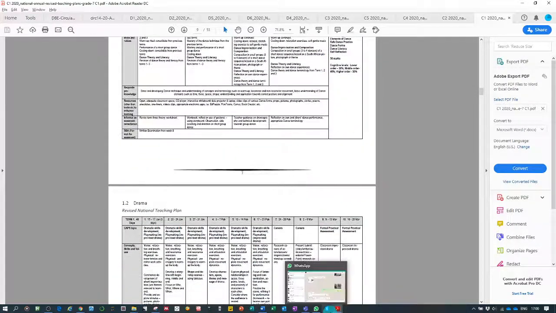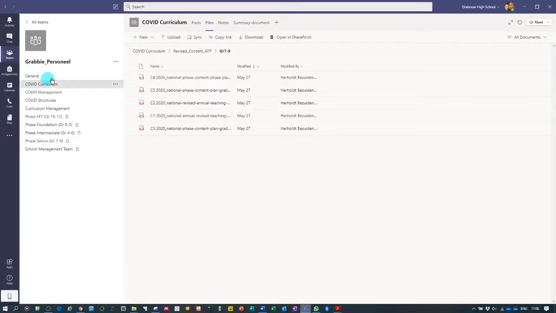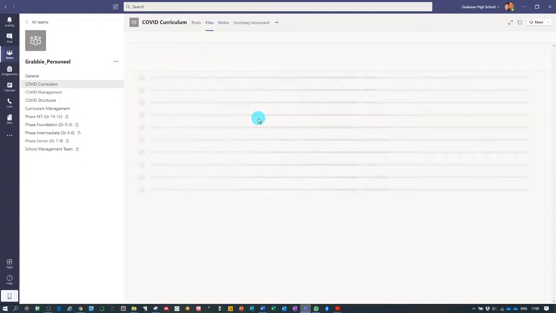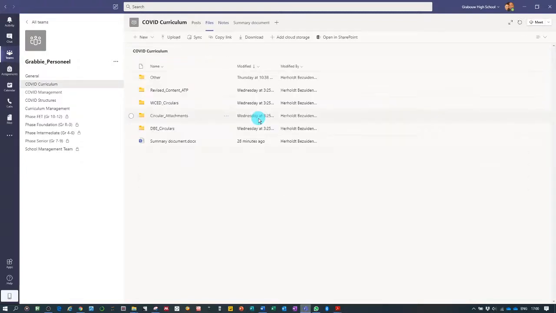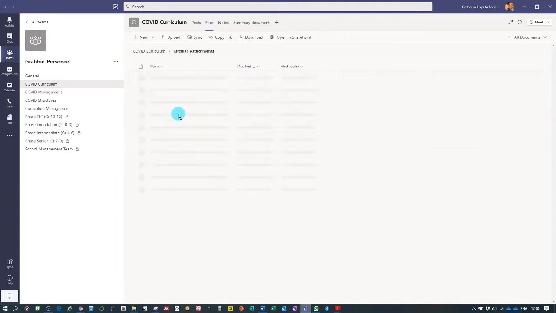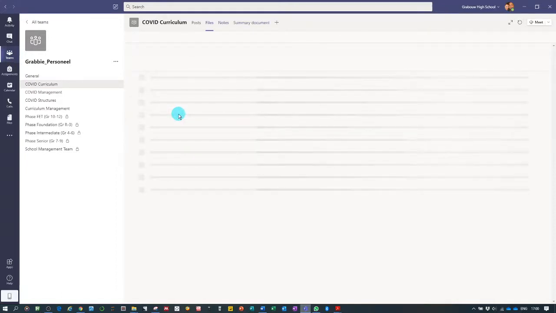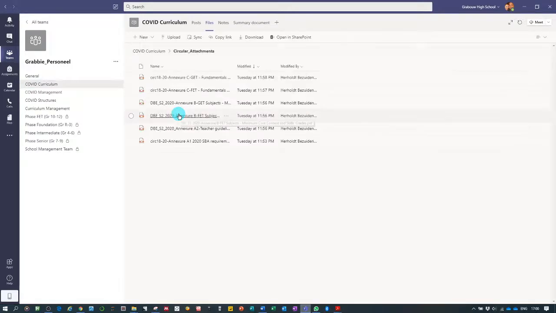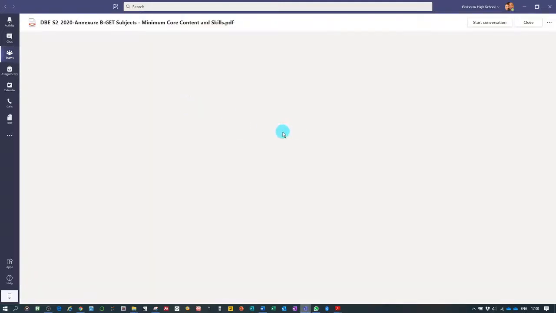And ladies and gentlemen, I would personally read this document with another document that we discussed under S2, and that document you can find under circular attachments, if you remember correctly. It will be the S2 document, the Annexure B for GT, and you will remember this document with the minimum core content and skills.